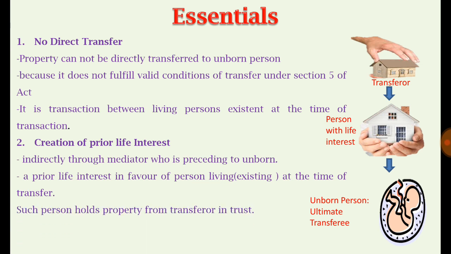Then it is the role of that mediator, the person in whose favor the prior life interest is created. You must understand the meaning of prior life interest. It means, one, his interest is prior to the unborn person, and secondly, his interest is limited only. Life interest means he can just enjoy that property for a given duration. He cannot dispose of the property, because such powers are not given by the transferor to him. So his interest is a limited interest, a life interest, for whatever period is given to him.